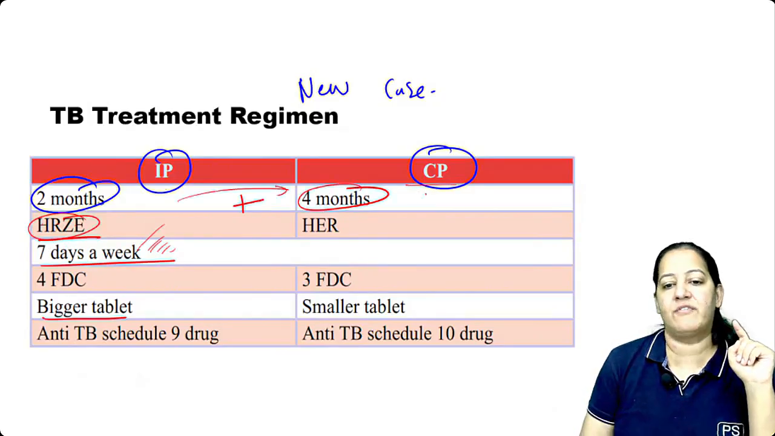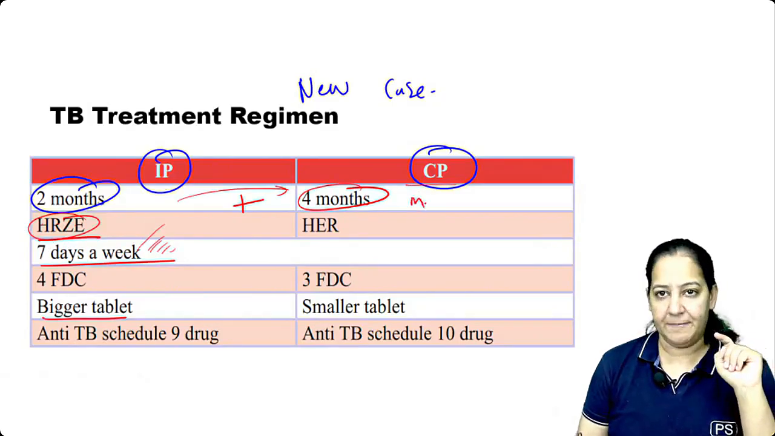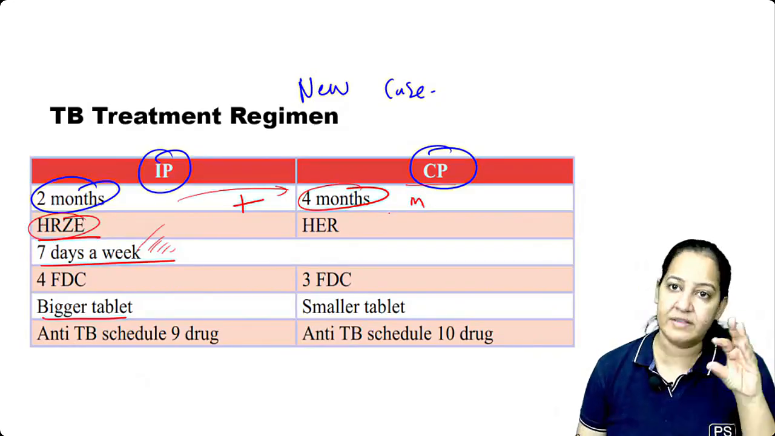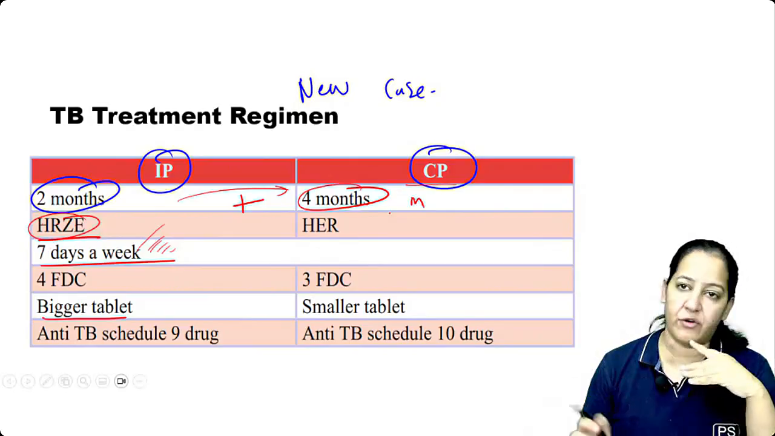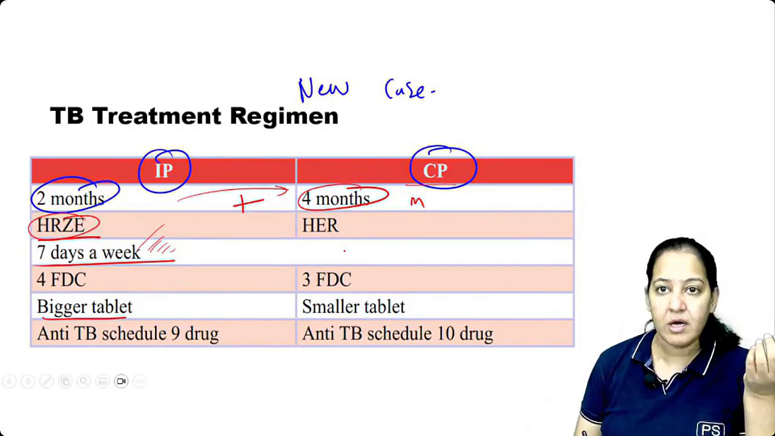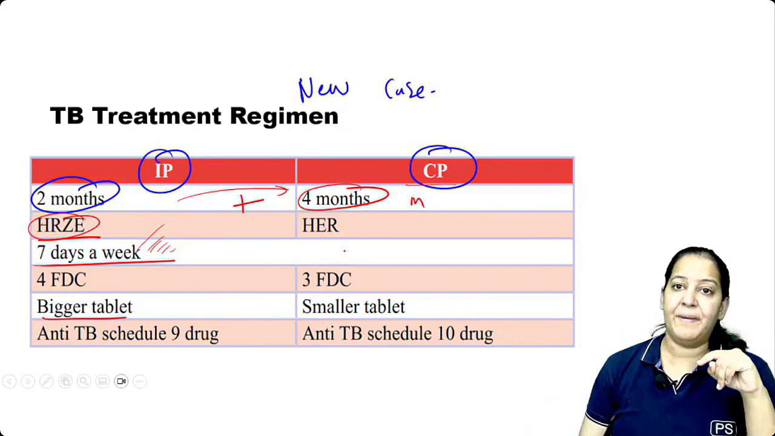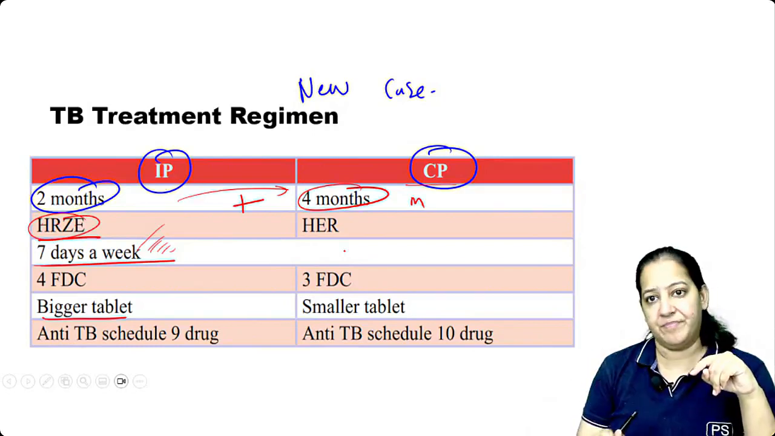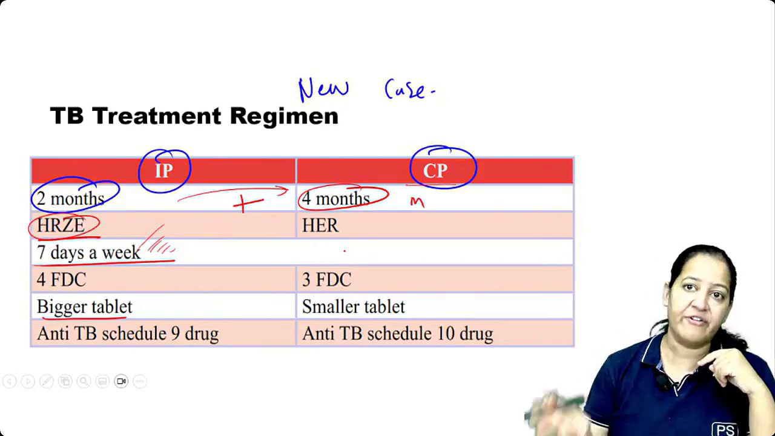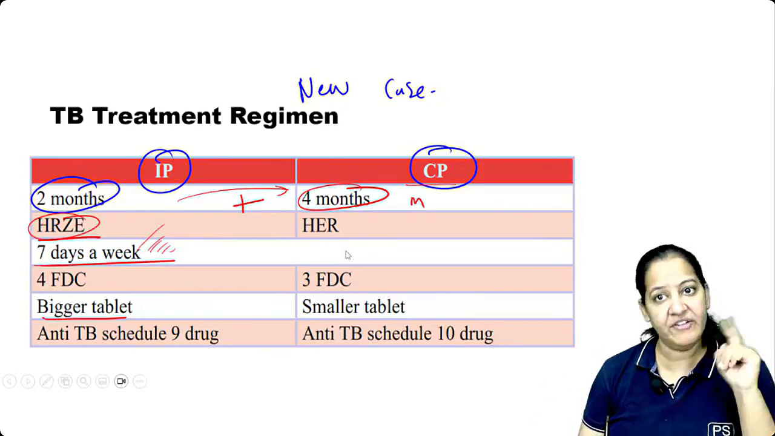And the next 4 months are the continuation phase. After that, the patient has to come every Monday. Every Monday, the first dose the patient will take in front of me. The remaining 6 doses out of the 7, I will give for home only. And the next Monday, the patient has to come with an empty strip, so that I will be assured that you have taken all the doses at home. Then only I will refill for the next week.